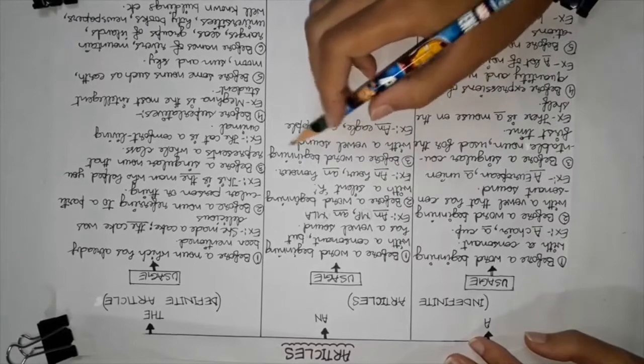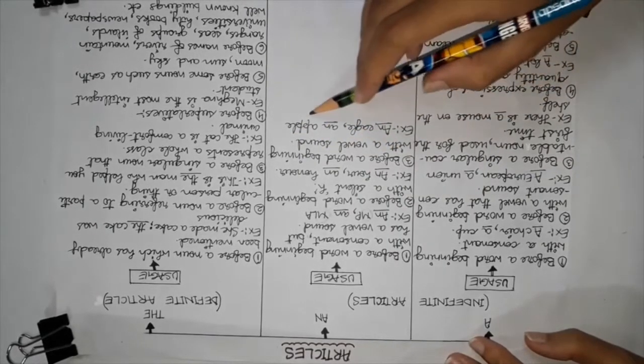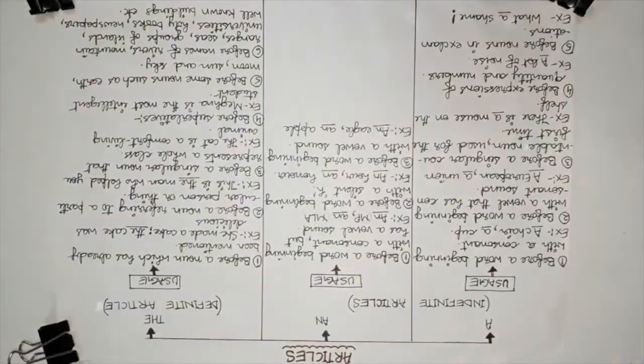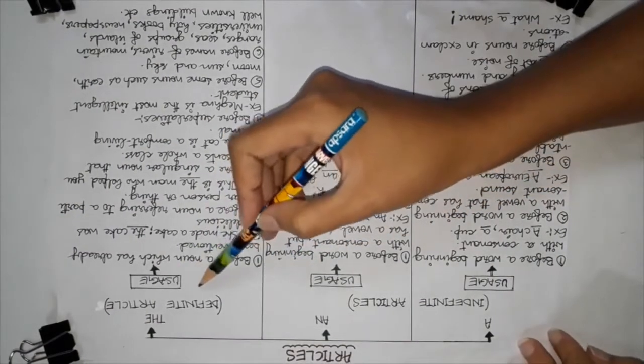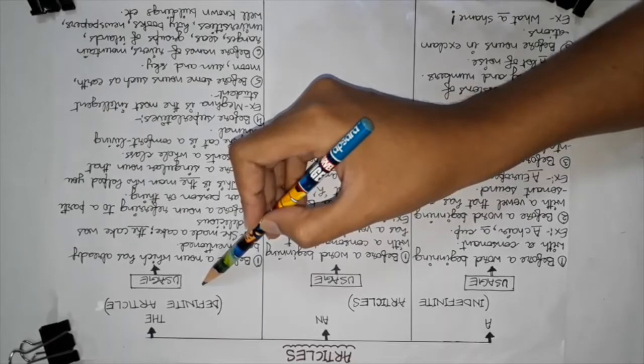Before a word beginning with a vowel sound: an eagle, an apple. Now come to the definite article. The is the definite article. It is used to indicate a specific person or thing. It can be used with countable and uncountable nouns as well as plural nouns. So let's get to know about the usage.